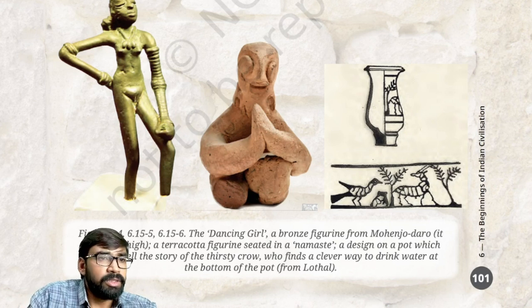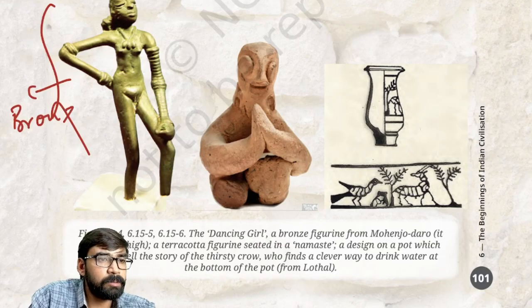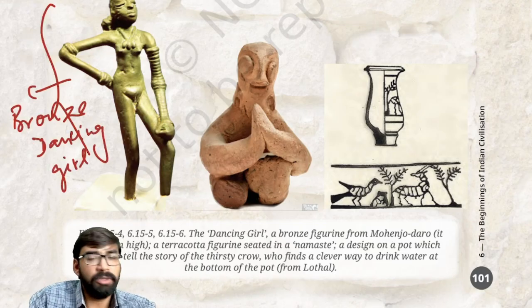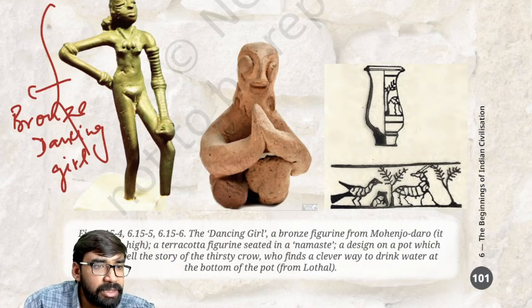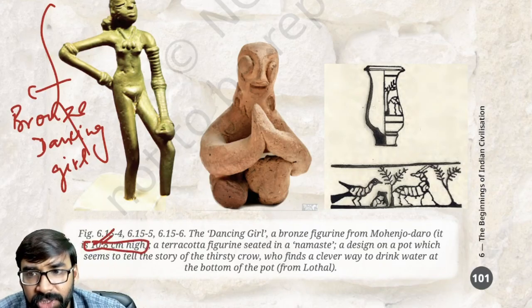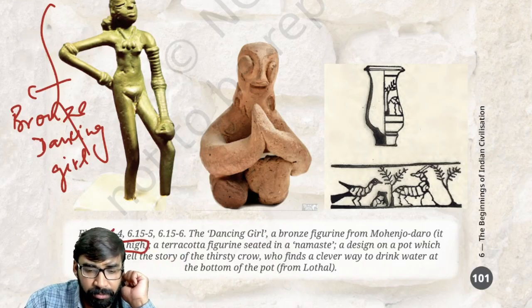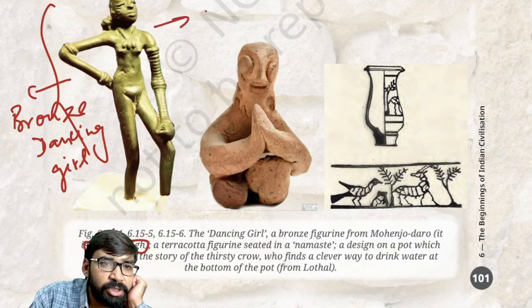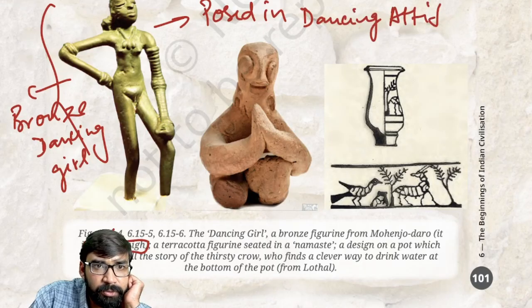Another important image, artistic expression, as you can see here. This is the image of the bronze dancing girl. The height of this statue is around 10.8 centimeters, which is written here. This statue is posed in a dancing attitude.